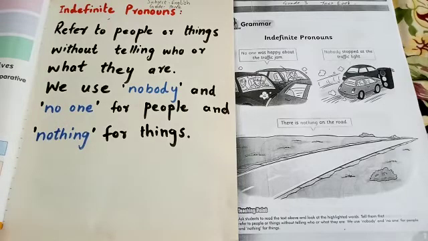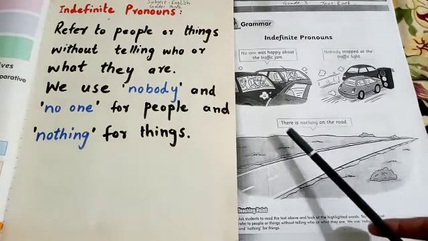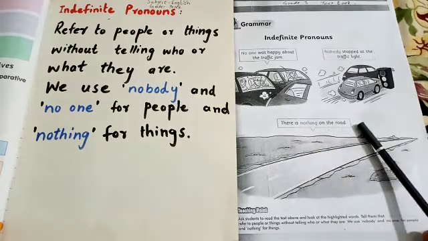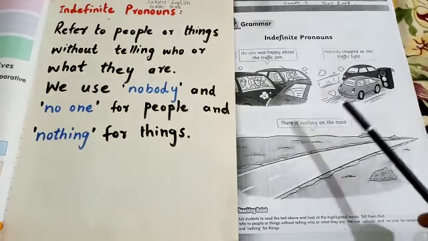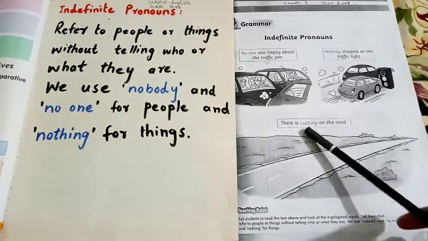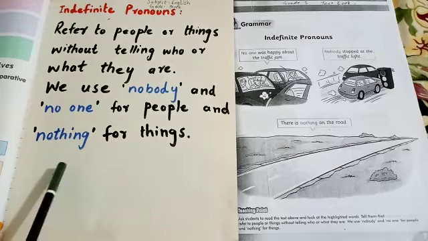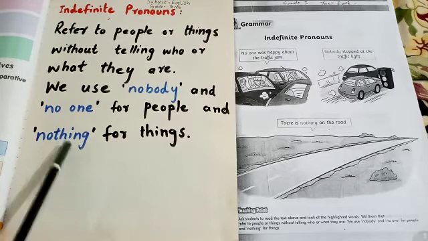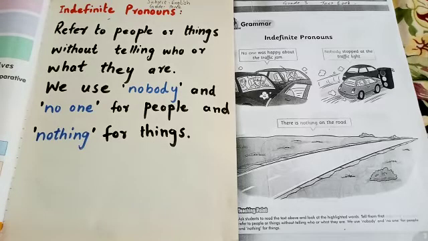So let's see another example of things. So, there is nothing on the road. रोड के ऊपर कुछ भी नहीं है. So this is a non-living thing or things. That's why we use nothing. So here we have studied that we will use nothing for things.